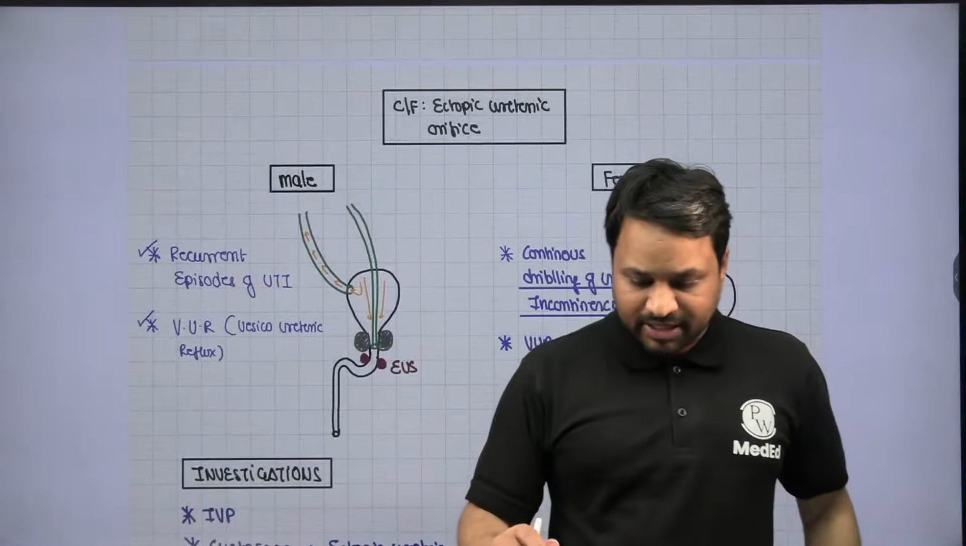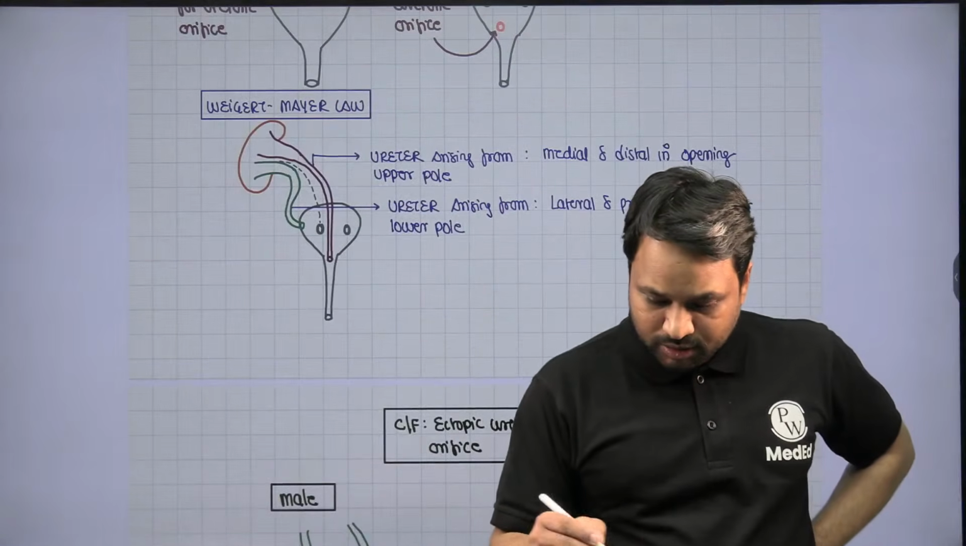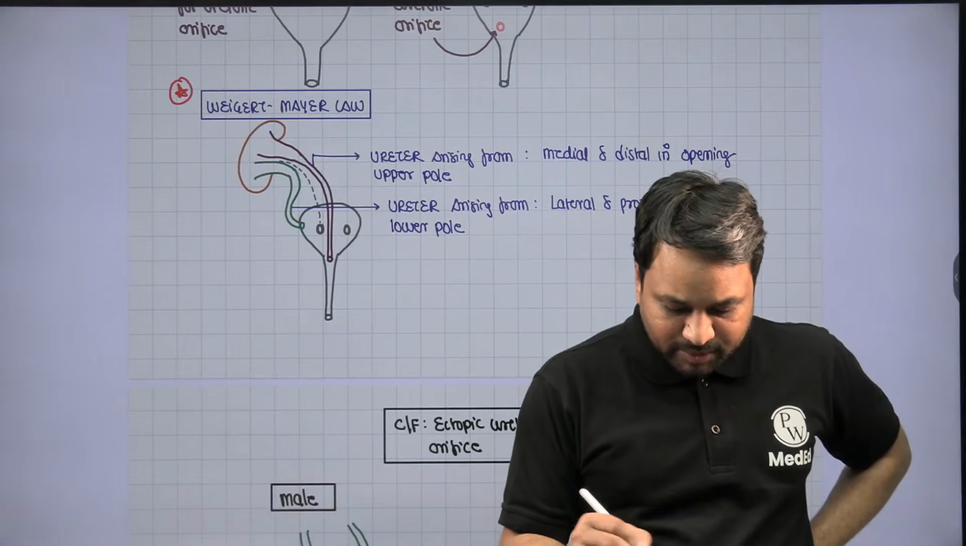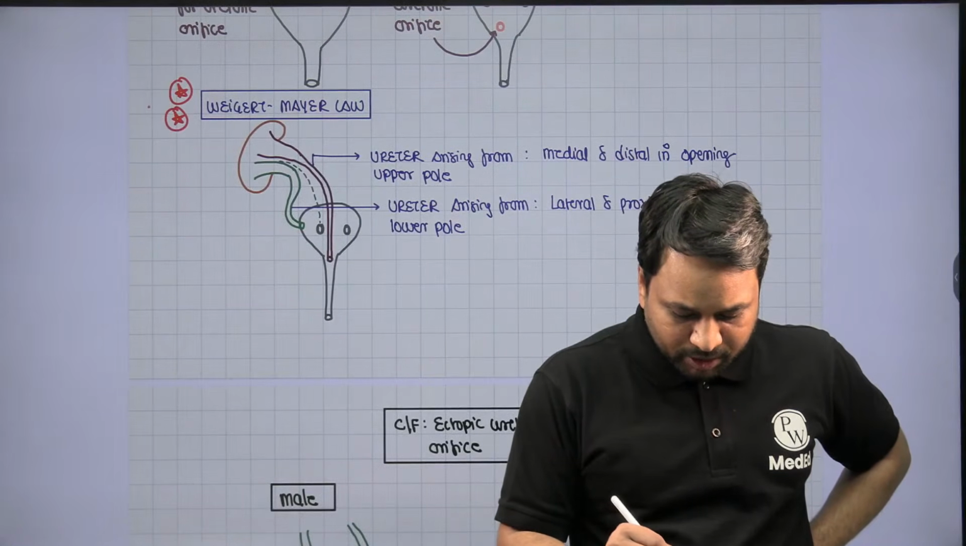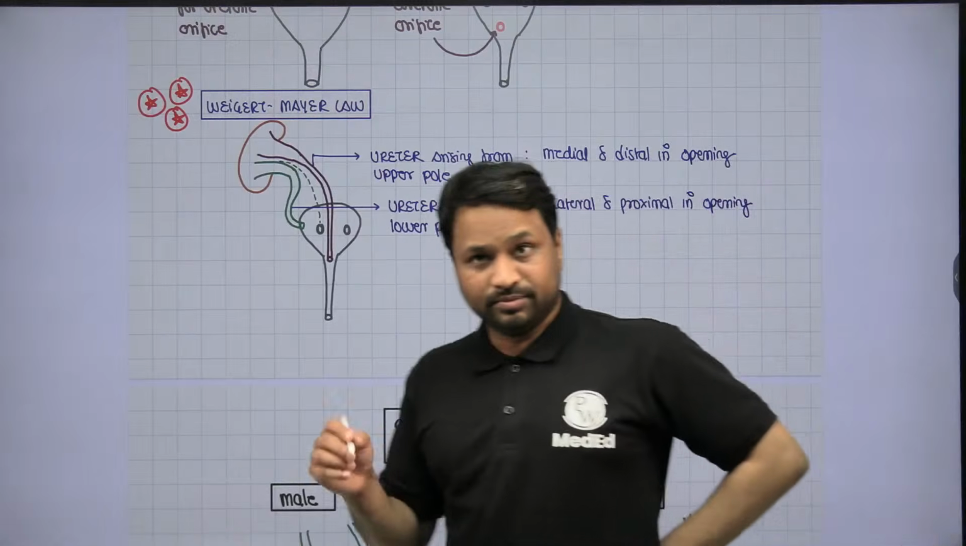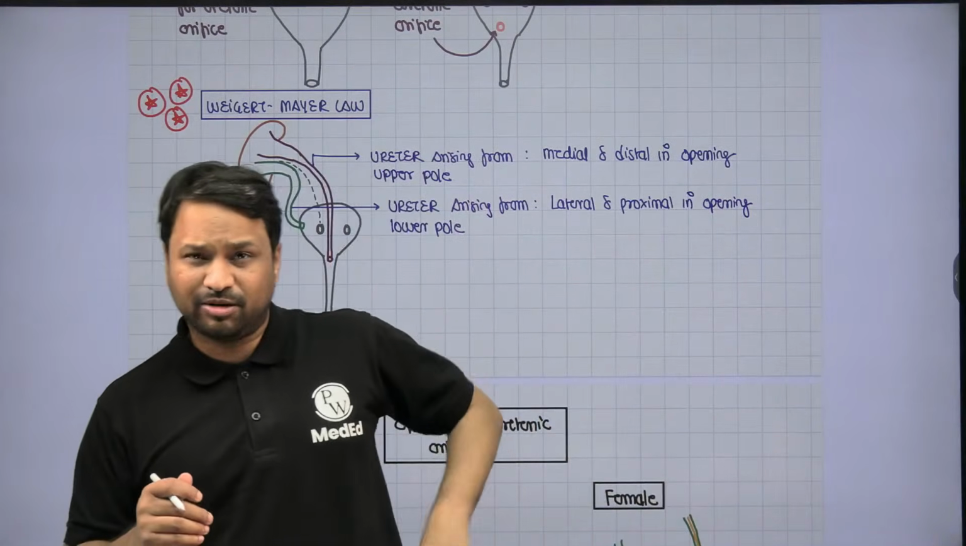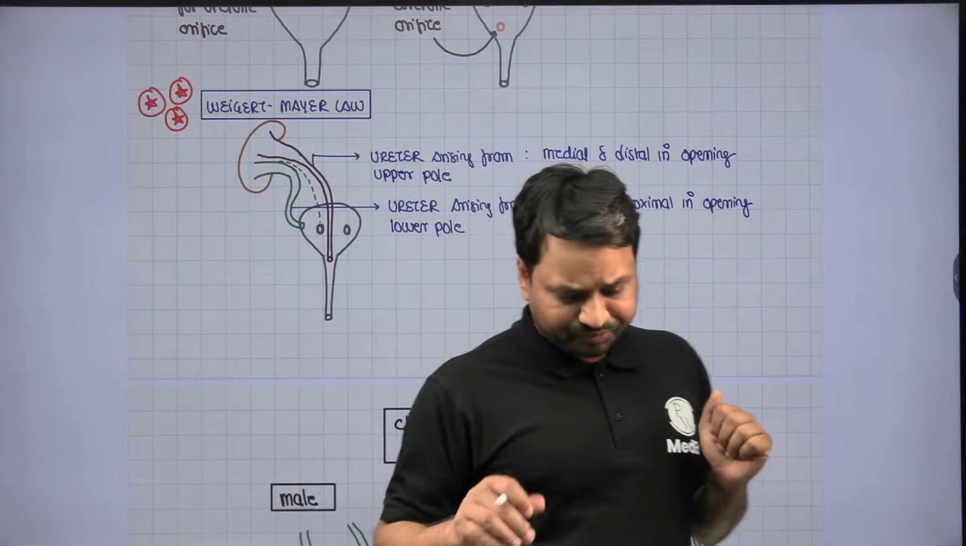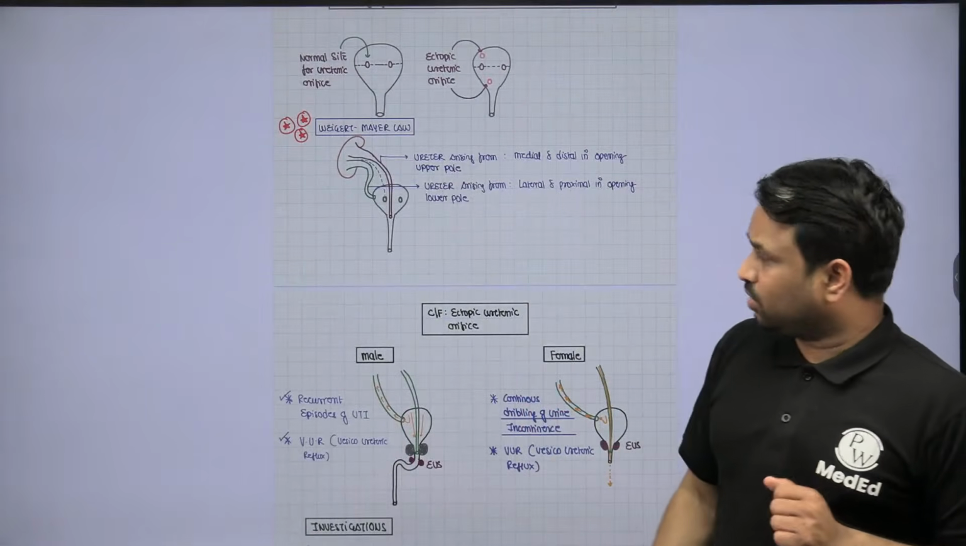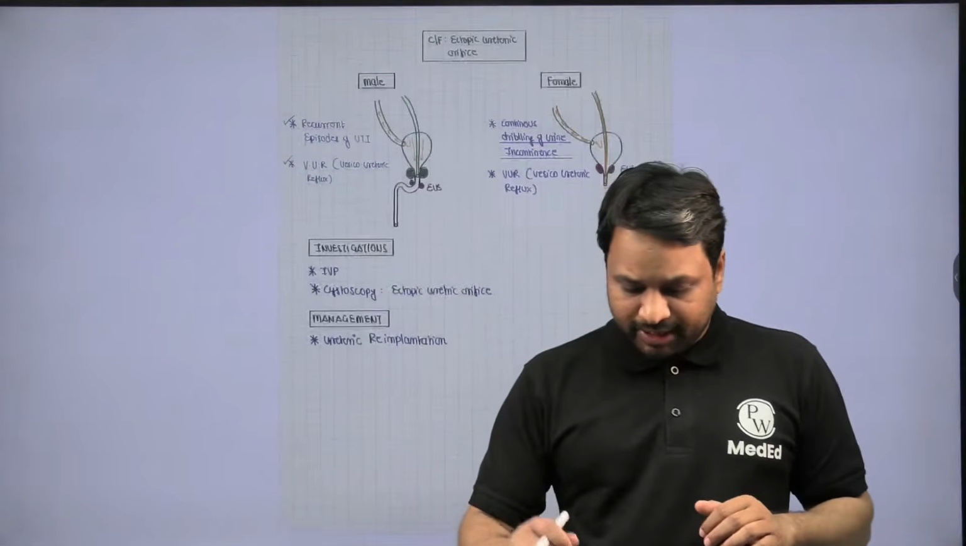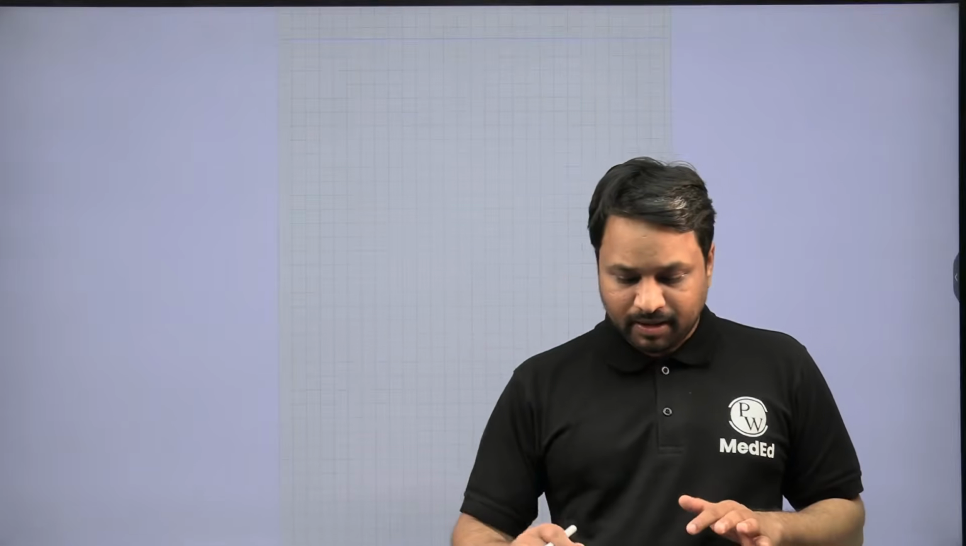In our exam, they will ask you this question. तो Weigert-Meyer Law has been a previous exam question also. आप अपने university के exam papers देख लेना. They've asked you specifically Weigert-Meyer Law for 3 marks. ठीक है? It's a Weigert-Meyer Law. So this is about the ectopic ureteric orifice.